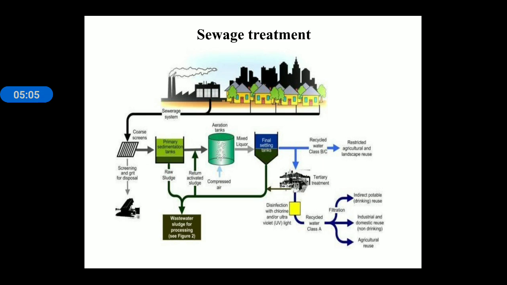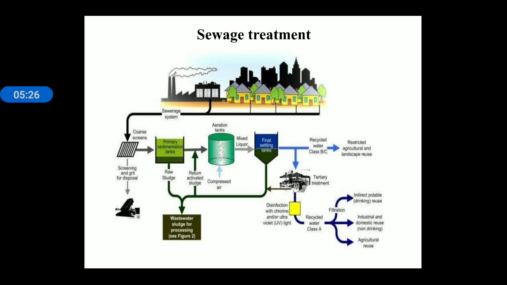So these two steps come under the single heading of physical treatment. In physical treatment of sewage, the physical waste is removed with the help of the filtration method, or we can use the sedimentation or precipitation method.